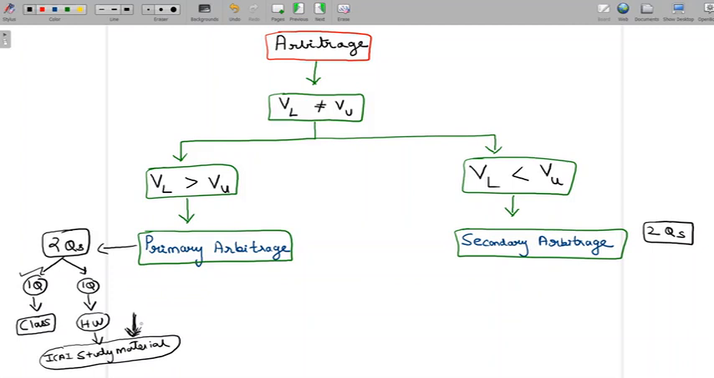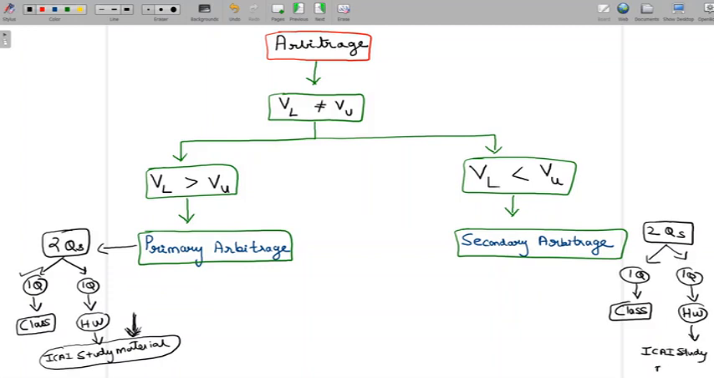So that's about primary arbitrage questions. Similarly, for secondary arbitrage questions also, there are two questions. One question I will be solving right now. We will do it in this lecture. And the second question in secondary arbitrage obviously is going to be a homework question. But again, this is picked from the ICAI study material.